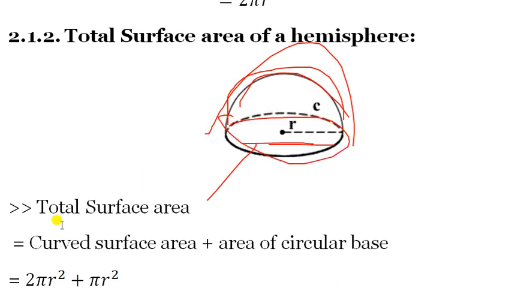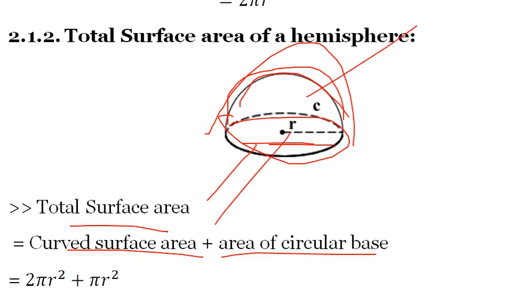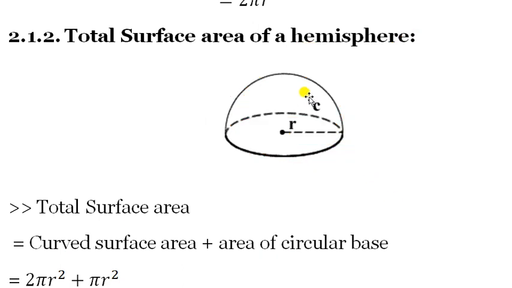Hemisphere and sphere are completely different. The total surface area of a hemisphere is the curved surface area plus the area of the circular base.